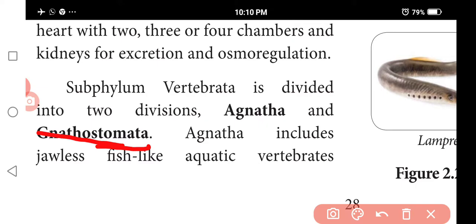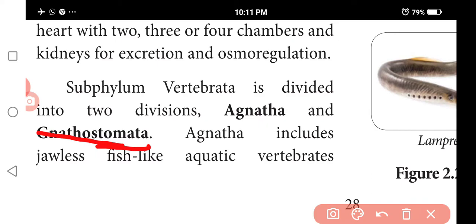Agnatha includes one important class, Cyclostomata, which we will discuss later. Gnathostomata includes Gnathostomata pisces and Tetrapoda. Pisces is a superclass. Why is it a superclass? They are aquatic forms with paired appendages like fins, swimming by gills, and respiration by gills.